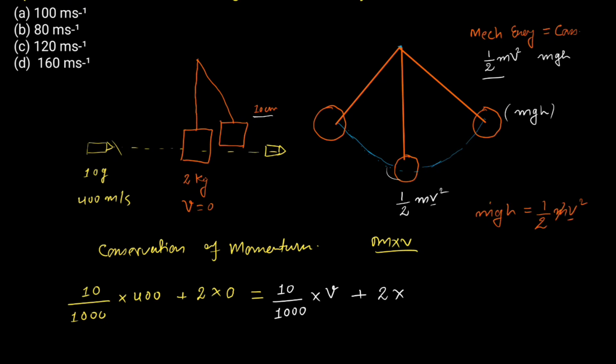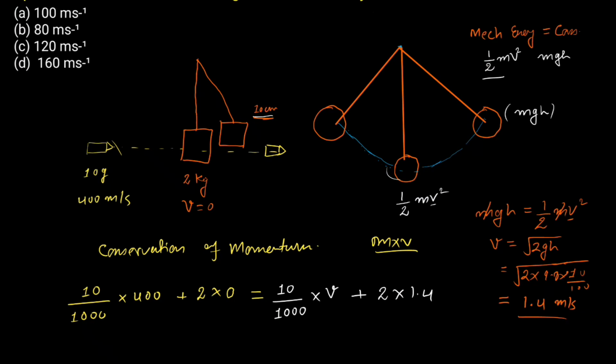So from here we can easily find out the velocity of the wooden block, which will be equal to the square root of 2 times g into h. And from here, if we put the value of g as 9.8 and the height is given as 10 centimeter, so we have to convert this centimeter into meter. So from here, 1.4 meter per second. So this is the velocity of this wooden block due to hitting of the bullet into this block. So we will simply put the velocity of the block as 1.4 meter per second.